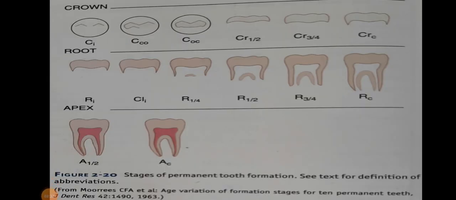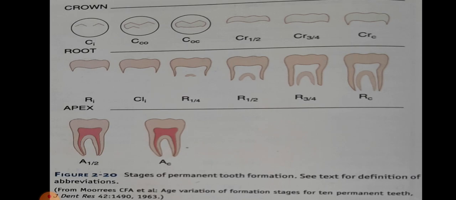Stages of tooth formation. Figure 2.20. Stages of permanent tooth formation. See text for definition of abbreviations. This is according to 14 stages, according to Maurice et al. The 14 stages are not numbered but are designated by abbreviations.